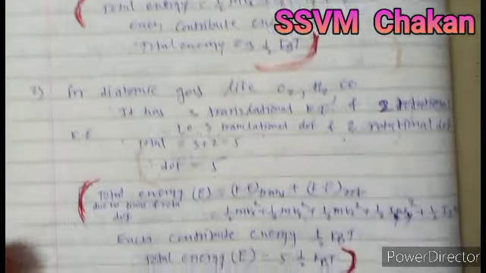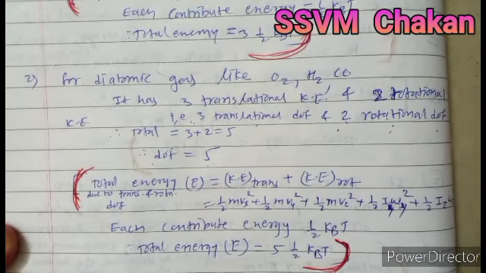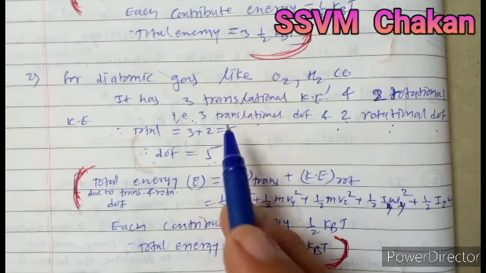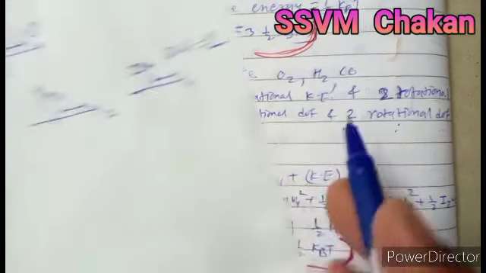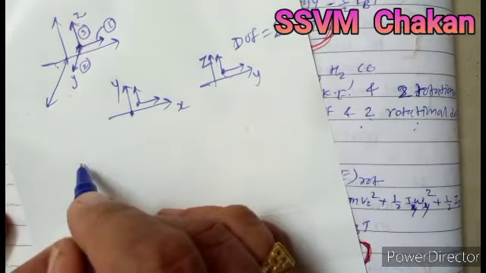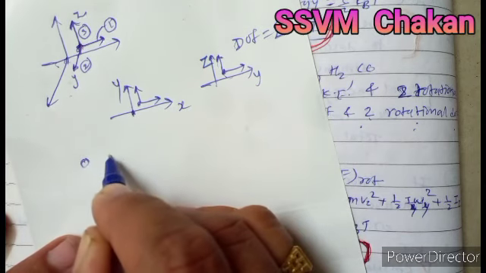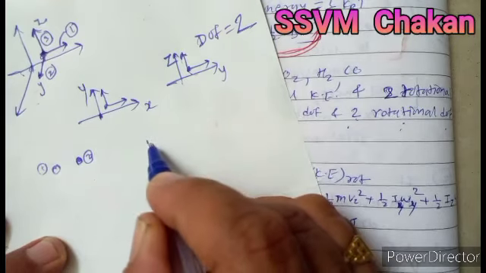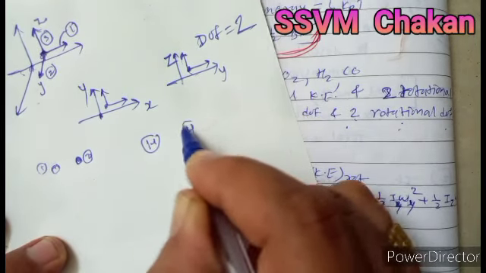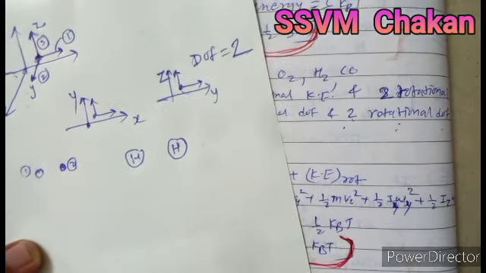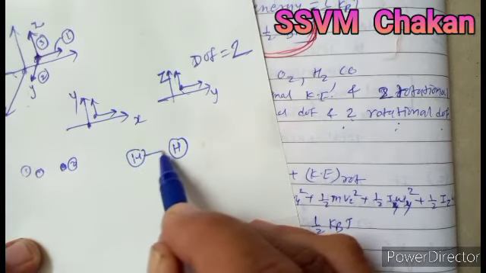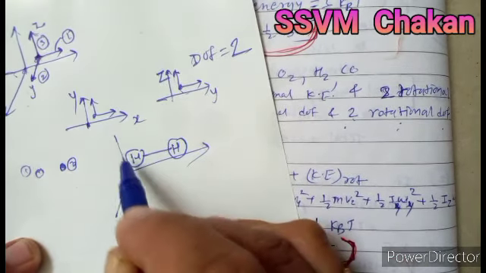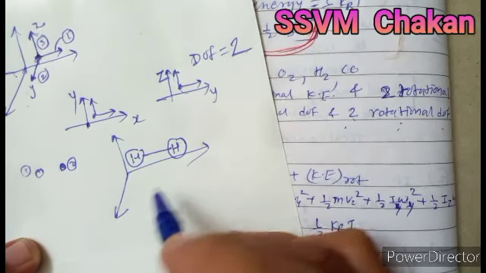But for a diatomic gas, like oxygen or hydrogen, that is a combination of 2 oxygen atoms, this is the first O and this is the second. Or hydrogen, this is the first hydrogen and the second hydrogen bound together. The hydrogen atoms together move along the x-axis, along the y-axis or along the z-axis.